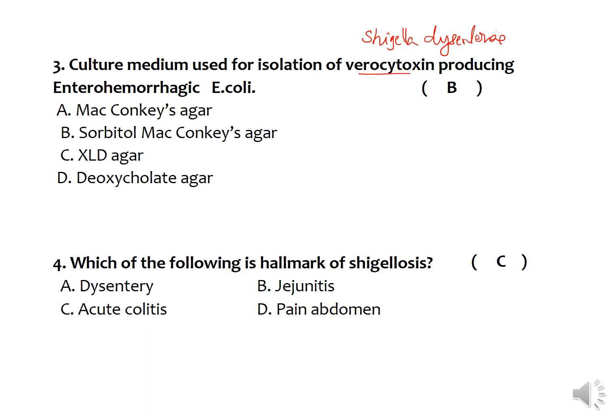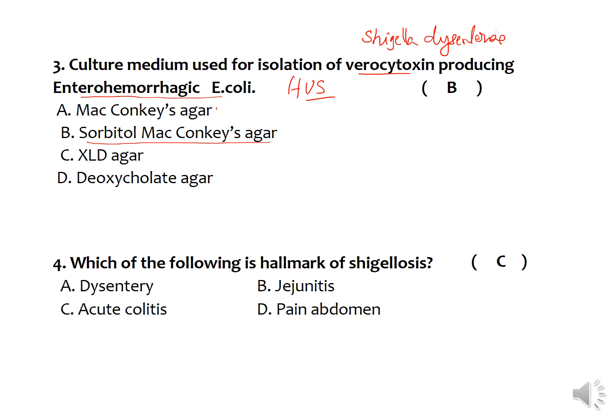five types of E. coli associated with diarrheal disease. The enterohemorrhagic E. coli is a very important type, which is also associated with hemolytic uremic syndrome, which may result in hemolysis as well as uremia among the individuals who are infected with this type. And causes the severe form of diarrhea, especially in adults, which has to be identified or diagnosed in time. So for this, the selective culture medium is Sorbitol MacConkey agar.